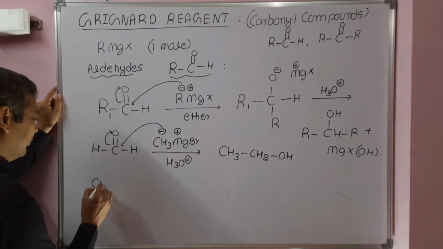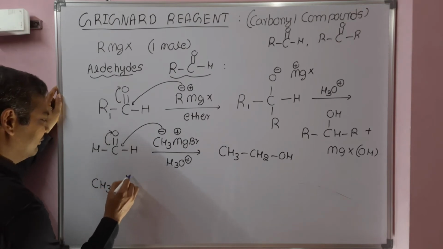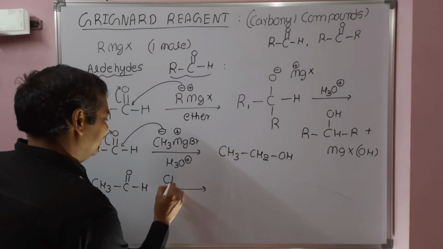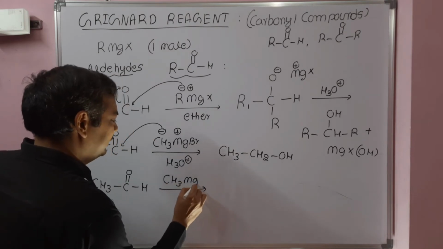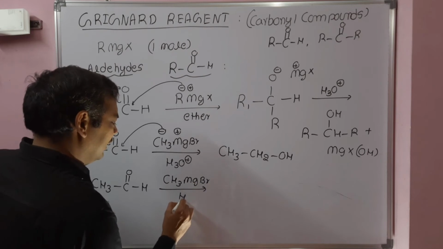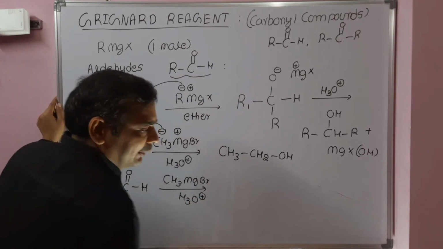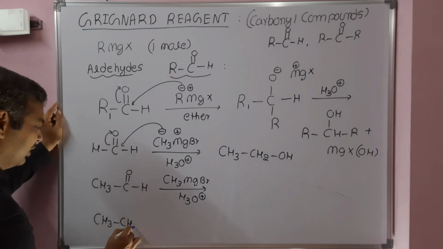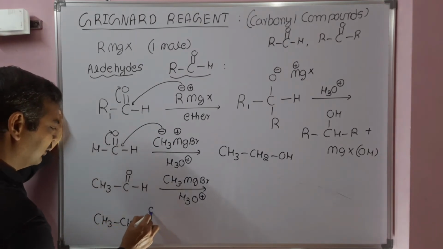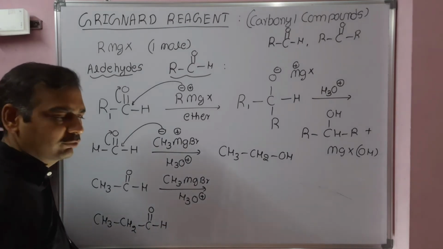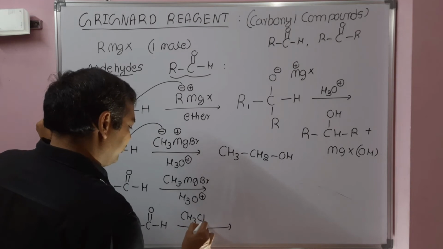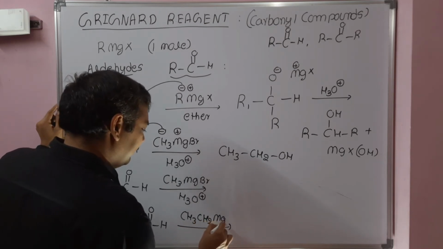Write the product formed when acetaldehyde reacts with Grignard reagent, methyl magnesium bromide, followed by hydrolysis. Also write the product obtained when propanal, CH3CH2CHO, reacts with ethyl magnesium bromide followed by hydrolysis.